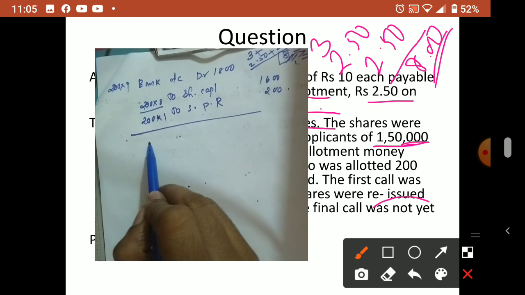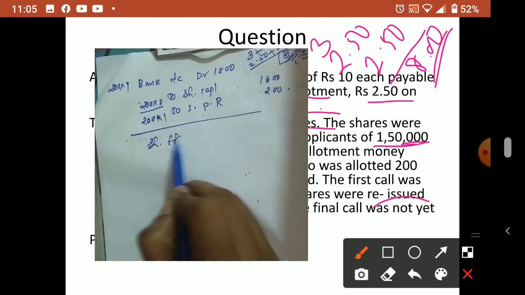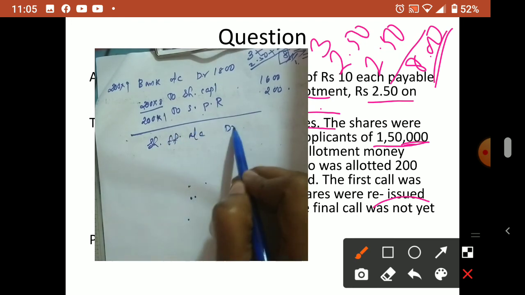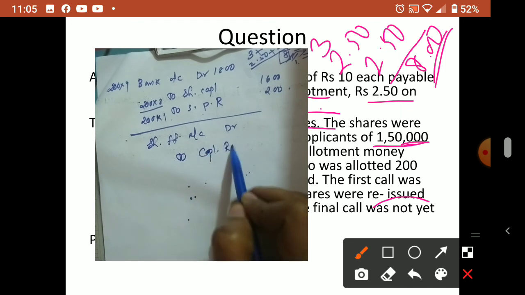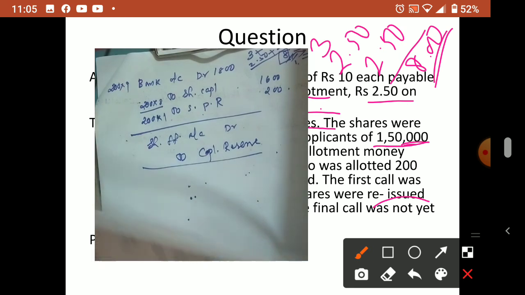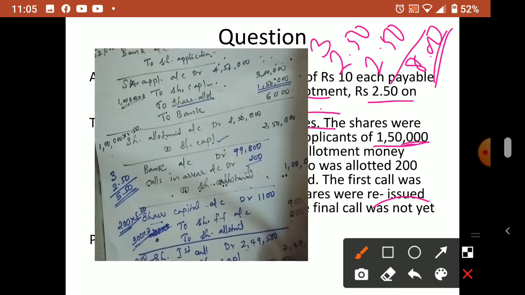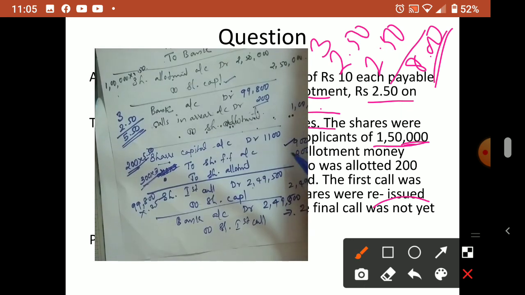Okay, so after this what we have to do? Normally we have to transfer to capital reserve. So what is the journal entry? Share forfeiture account debtor to capital reserve. So what is available in share forfeiture account? 900 is available.